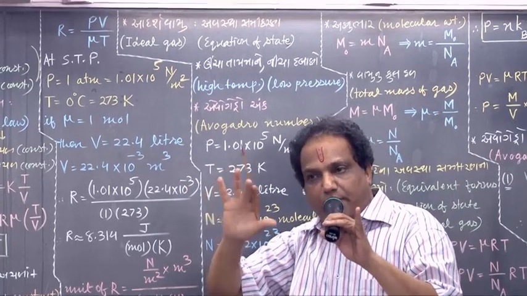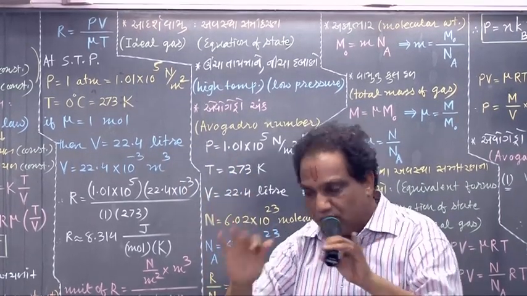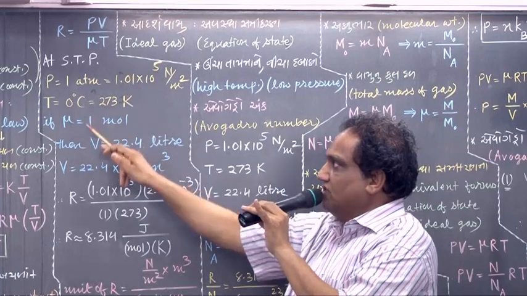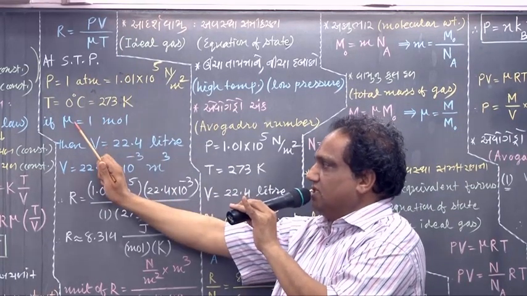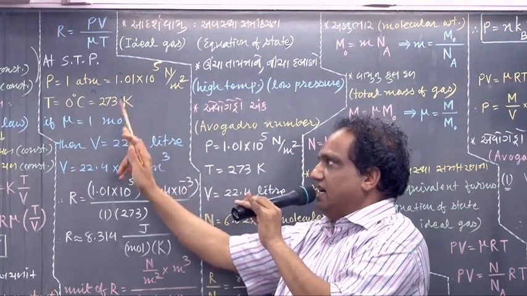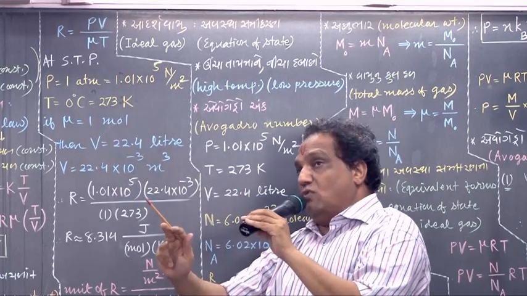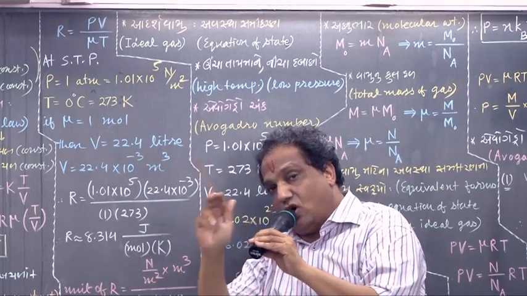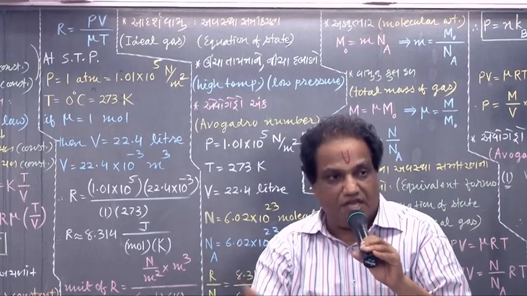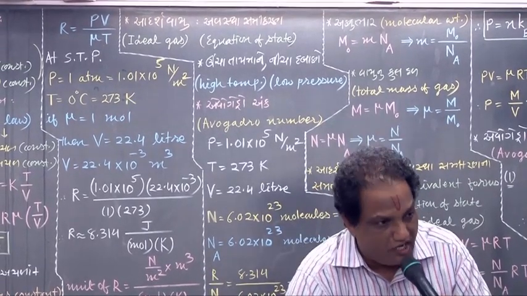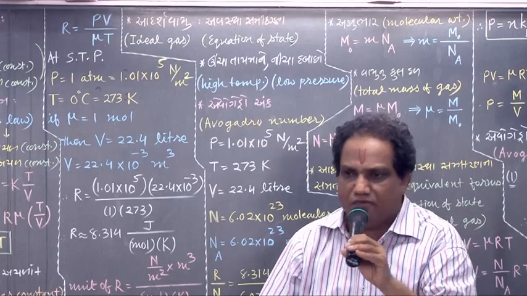1.01325. But we are writing here approximate values. Now just put all these values here. You take 1 mole of any gas at these STP conditions. 1 mole of any gas at STP condition occupies, you know from chemistry, how many liters? 22.4 liters volume.